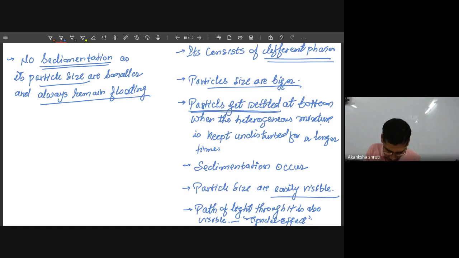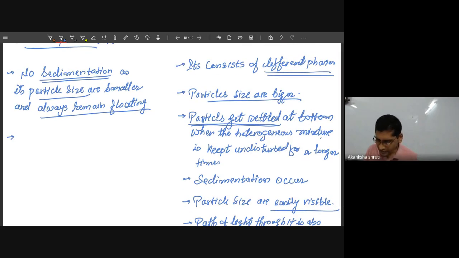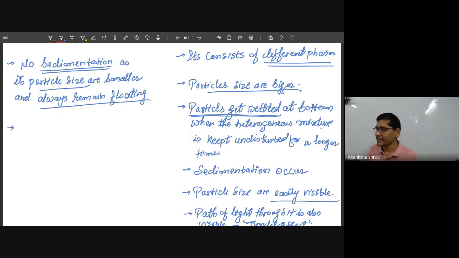But if you observe the homogeneous mixture, are its particles visible? No. The particles of a homogeneous mixture are not visible. Their particles are not easily visible, except under a microscope.